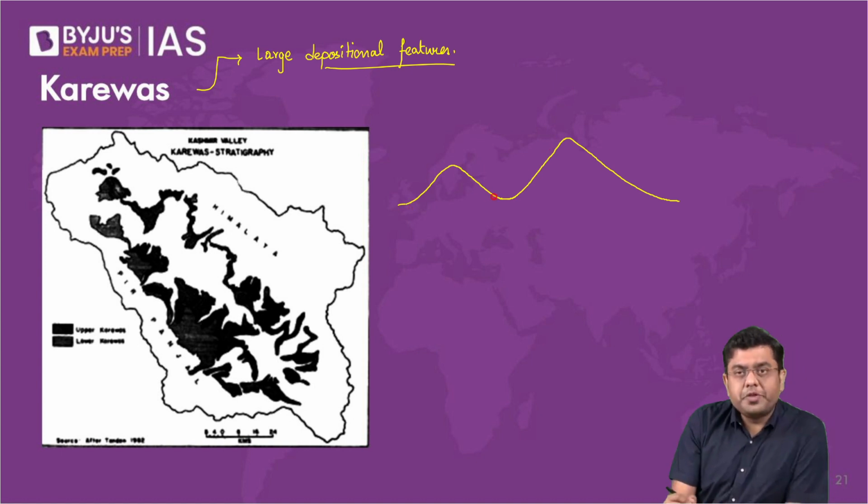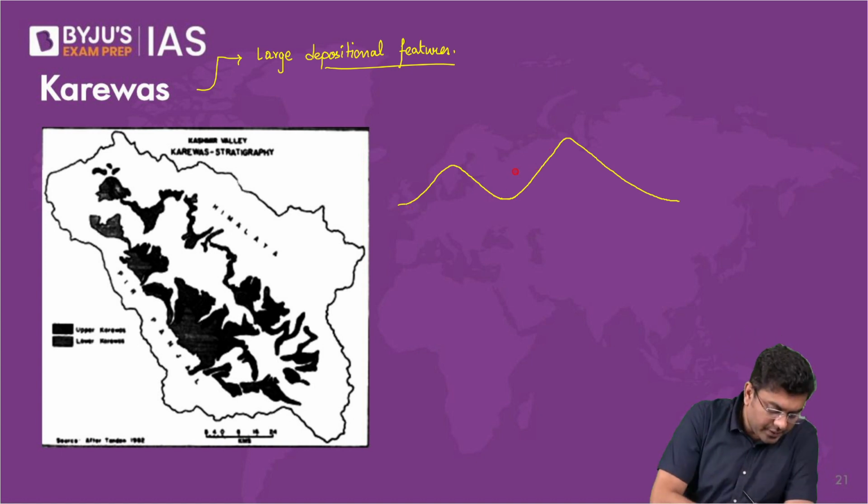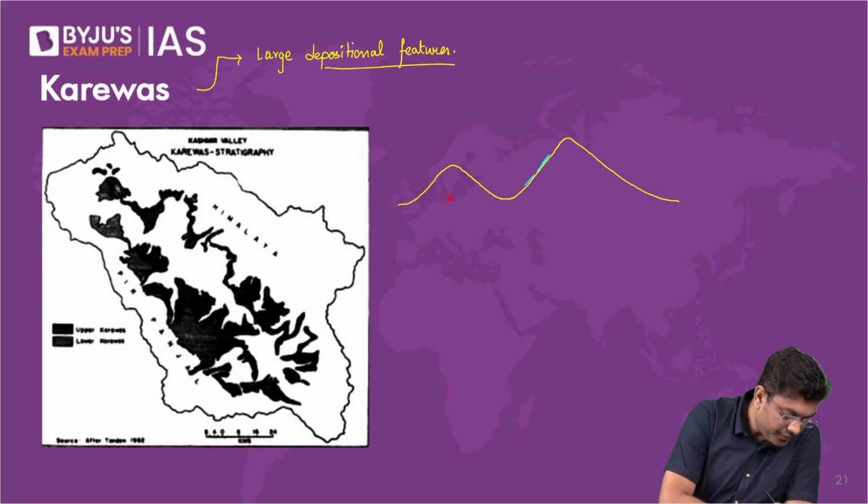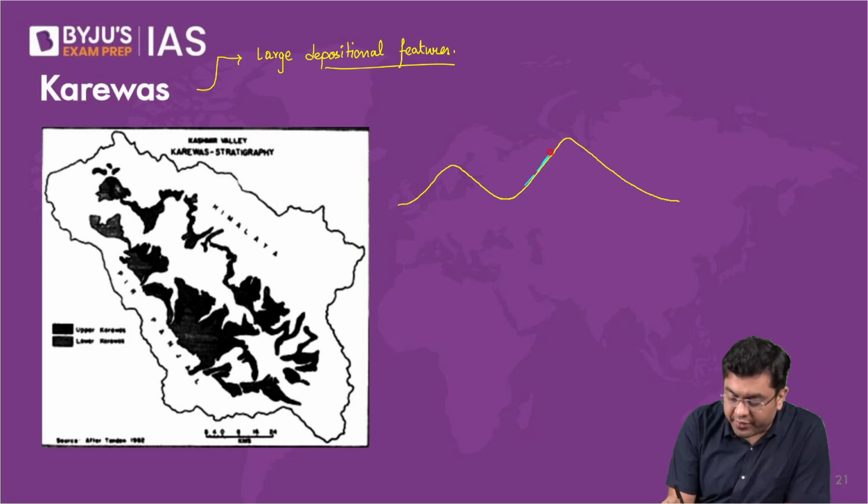The rivers which originate from the region of the Great or the Trans-Himalayan region, their water would start to accumulate.